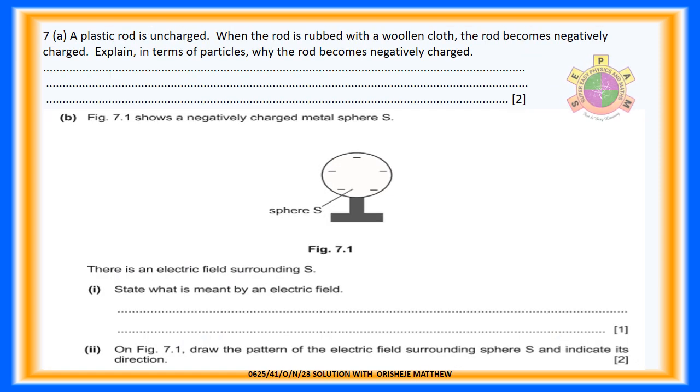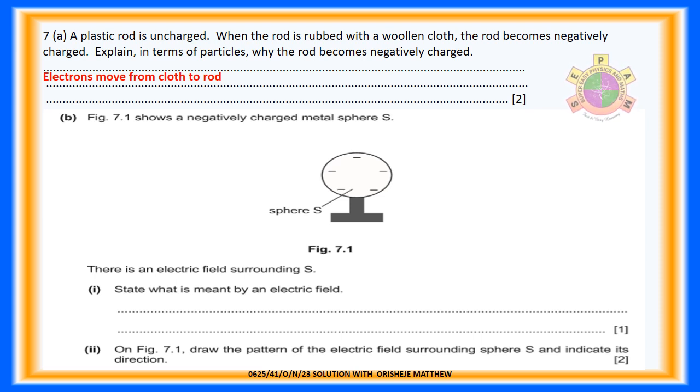Question 7 is on electrostatics. Question 7a. A plastic rod is uncharged. When the rod is rubbed with a woolen cloth, the rod becomes negatively charged. Explain, in terms of particles, why the rod becomes negatively charged. 2 marks. The rod becomes negatively charged because electrons move from the cloth to the rod.